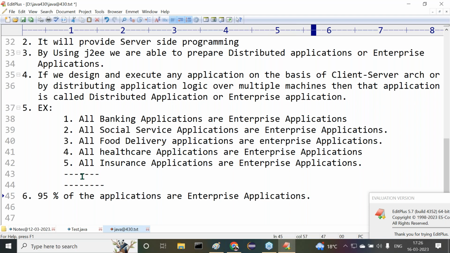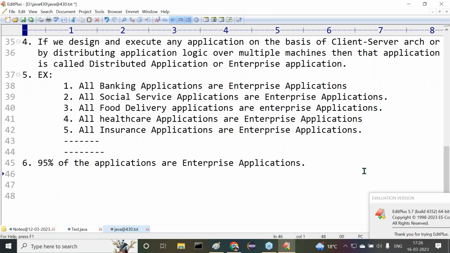Guys, all of you observe carefully: how many applications are enterprise applications? 95%. Are all of you getting my point? This is somewhat of the information about enterprise applications.